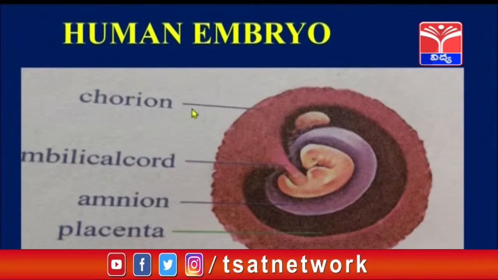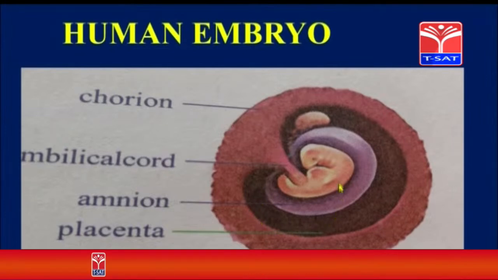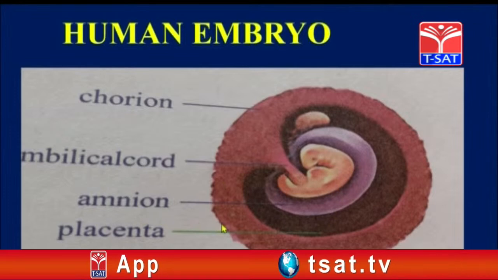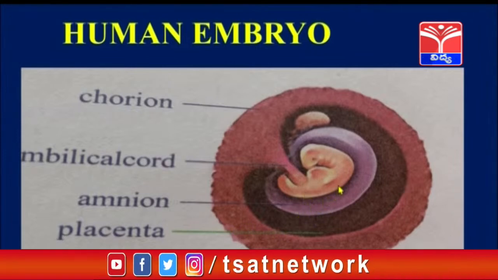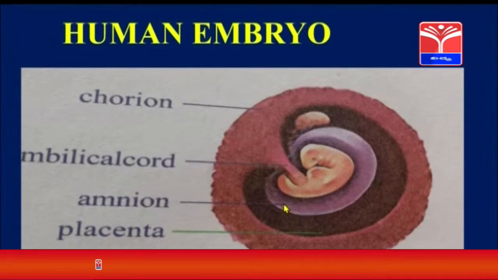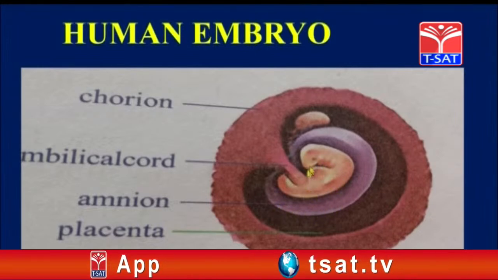And now next, apart from this chorion, another layer is there which is surrounding the embryo, that is called as amnion. This amnion layer surrounds the embryo, and inside the membrane, around the fetus or embryo, whatever we can say, some liquid is present. That liquid is called as amniotic fluid, and this amniotic fluid protects the baby from external shocks and injuries.